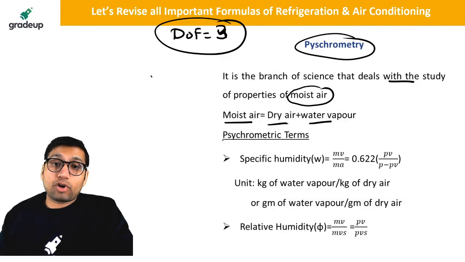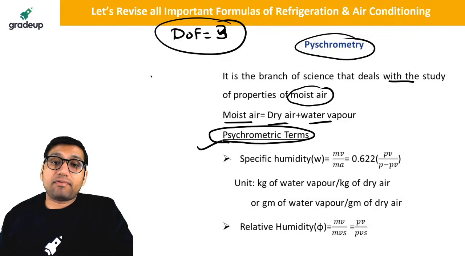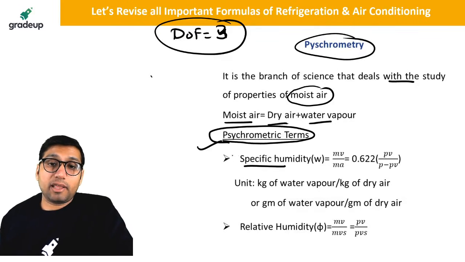There are some important psychrometric terms that we study. First is specific humidity. Specific humidity is equal to mass of the vapor divided by mass of the dry air.